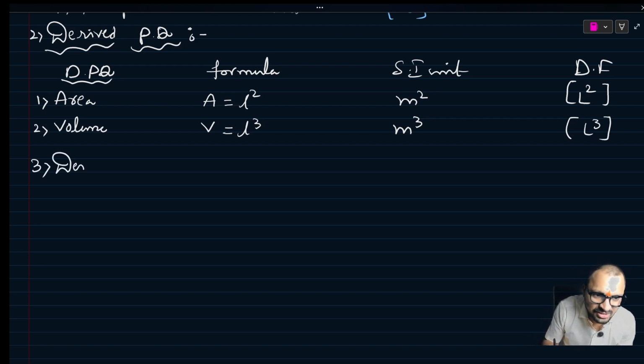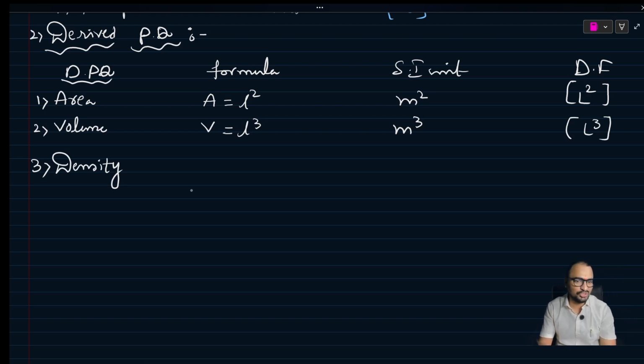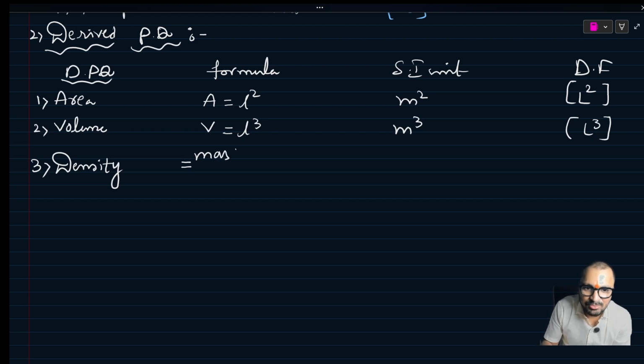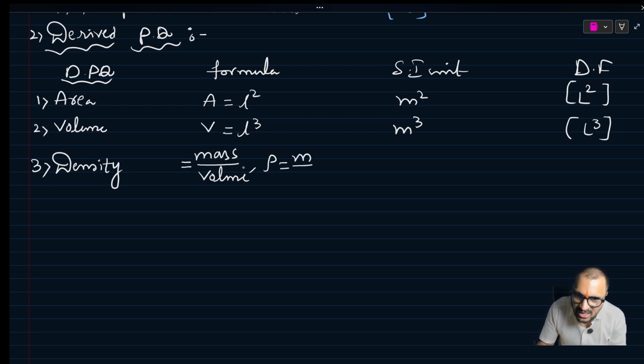Density. Immediately density. Why? Because I have volume over here. Density is equal to what we can write? Mass by volume. Density is equal to m by v.